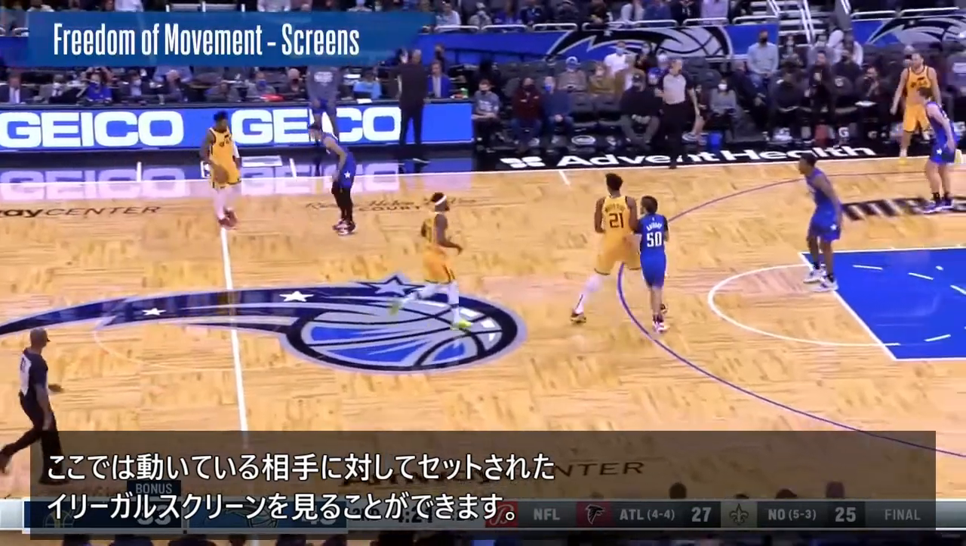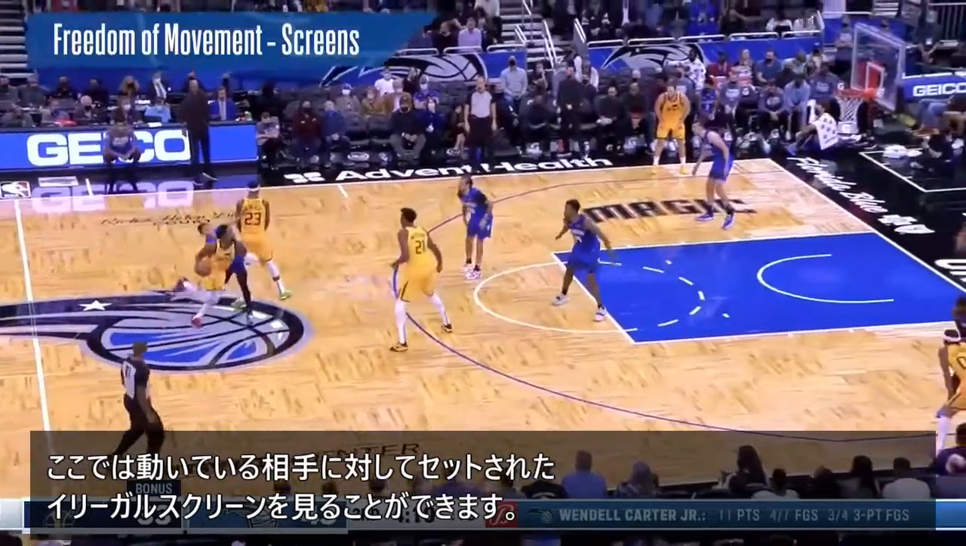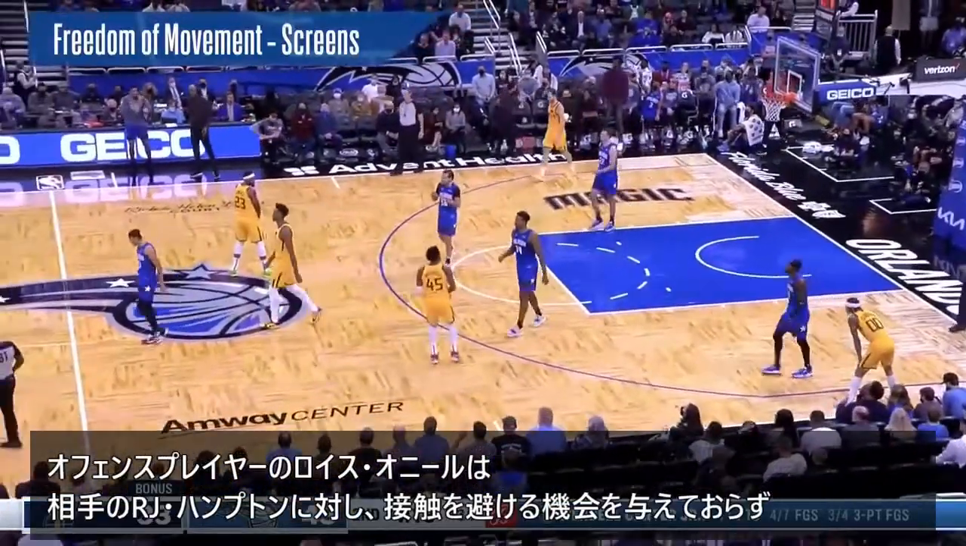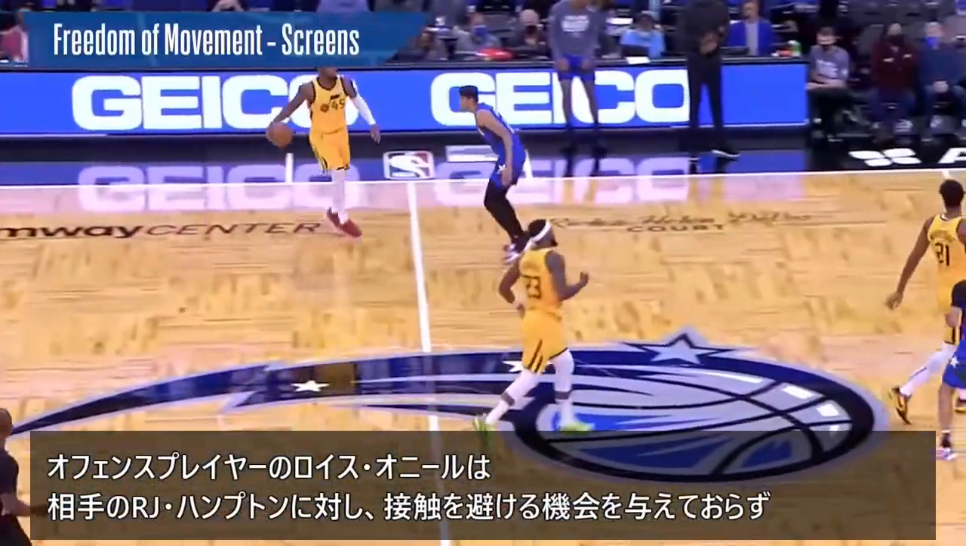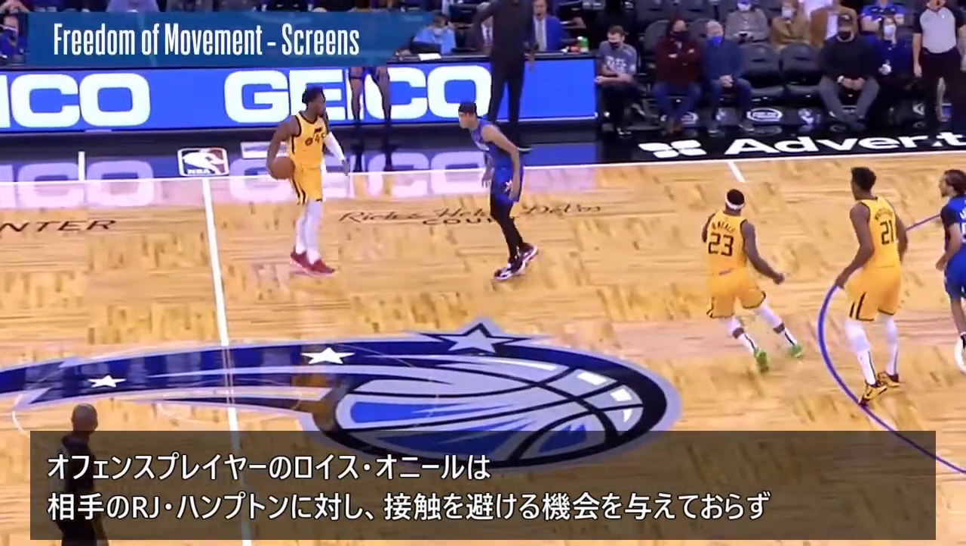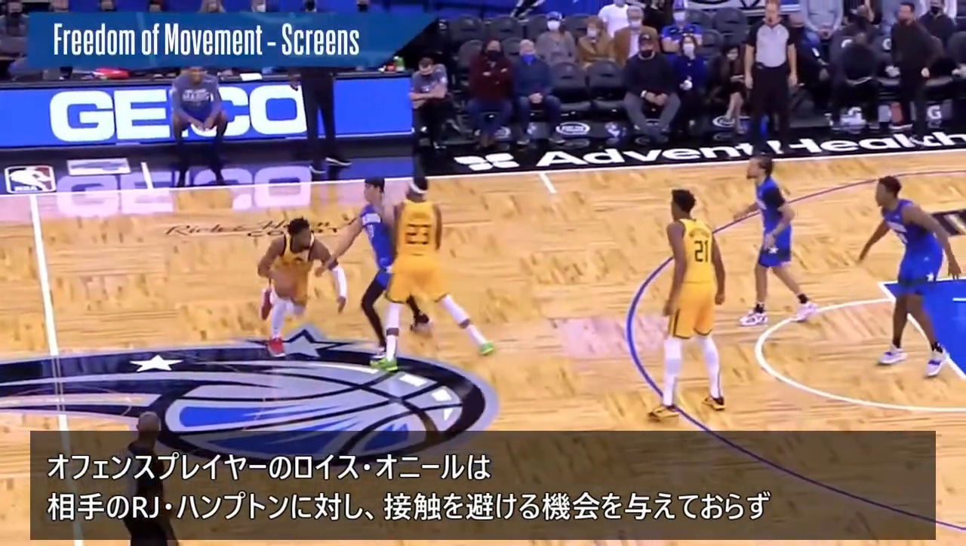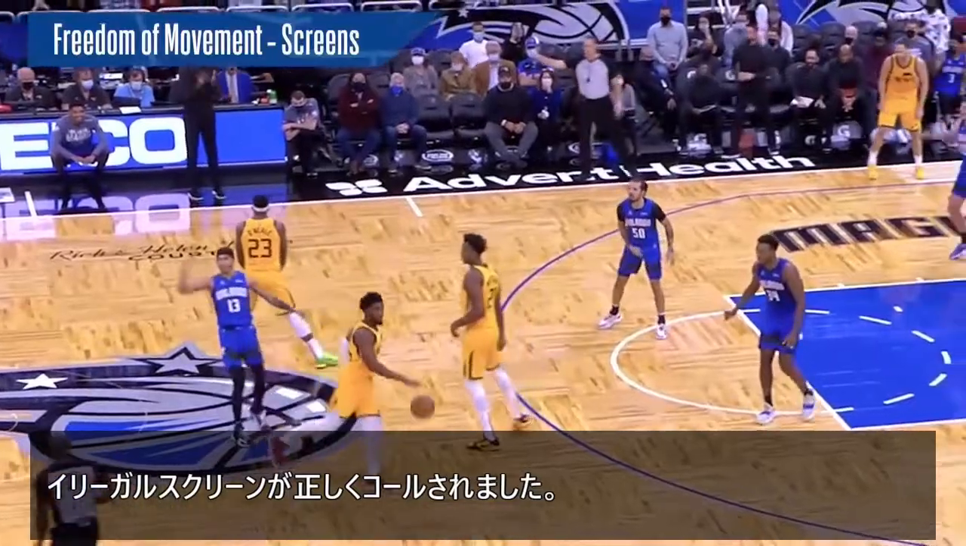The next part of the freedom of movement guidelines to review is contact on screens. Here we will see an illegal screen set against a moving opponent. The highlighted offensive player, Royce O'Neal, does not give his opponent, R.J. Hampton, an opportunity to avoid the contact, and an illegal screen was correctly called.